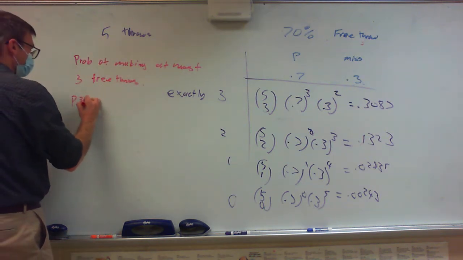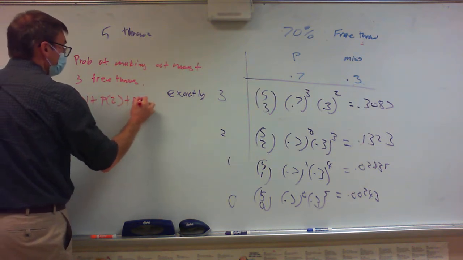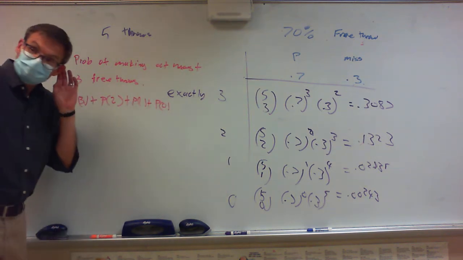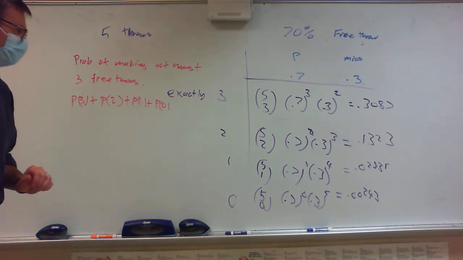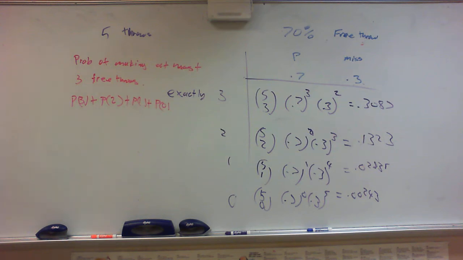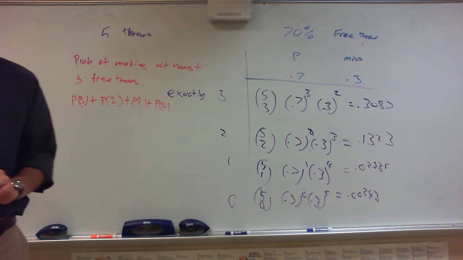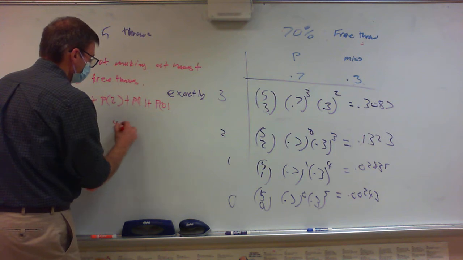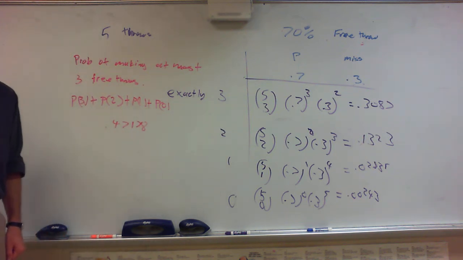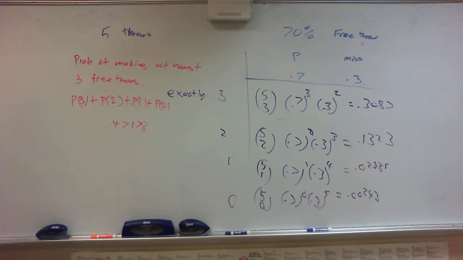I need to know my probability of making 3, plus my probability of making 2, plus my probability of making 1, plus my probability of making 0. 0.47178. That looks right.